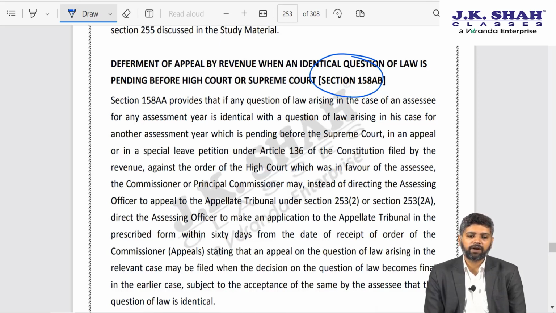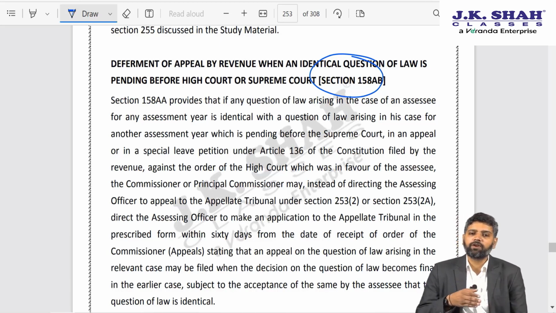According to income tax department, depreciation is not allowable on that particular asset, and against the assessee, income tax department has filed an appeal before the High Court or Supreme Court. Now, in the same case of same assessee for a subsequent year, because depreciation is a continuous allowance, every year you get it. So, the assessee has claimed it every year.